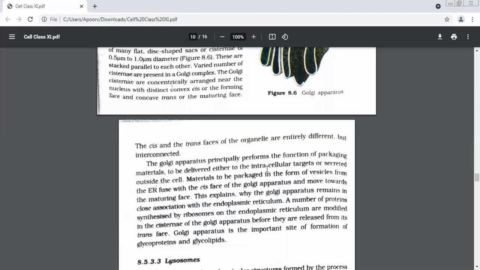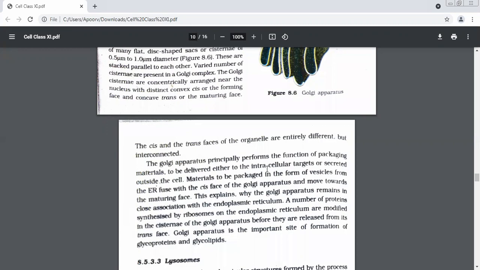Now we have two entries. We've got two faces of the Golgi. It could be the cis face, which is close to the nucleus, or it could be, which was the other face? Trans. Yes. So all the material which is coming from the ER will come and fuse with which face of the Golgi?